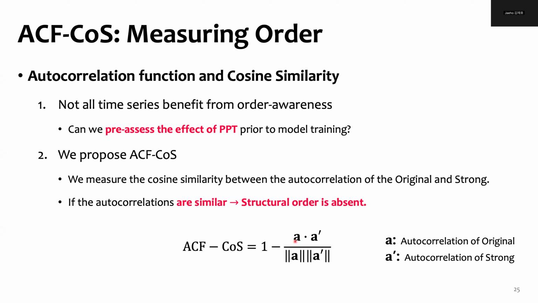Our intuition is that when the cosine similarity between the autocorrelation function vectors for original and strong is low, it means that the order information was important. As such, there exists a strong order dependency. On the other hand, if the similarity is very high despite shuffling the patches, it means that order was not essential for the task. By using this metric, we can pre-identify whether a given time series task could benefit from our order-aware learning.